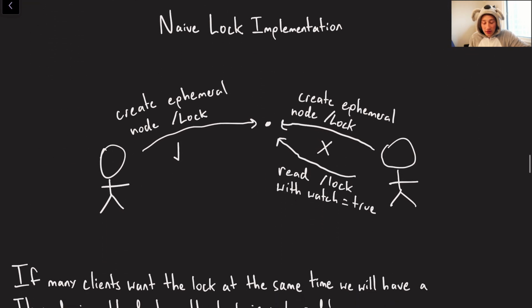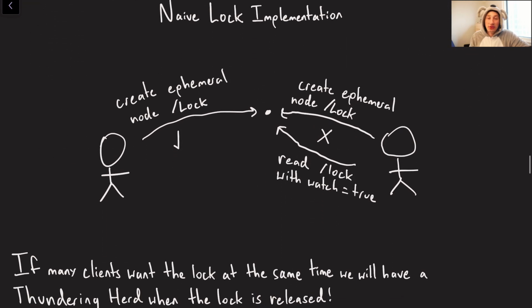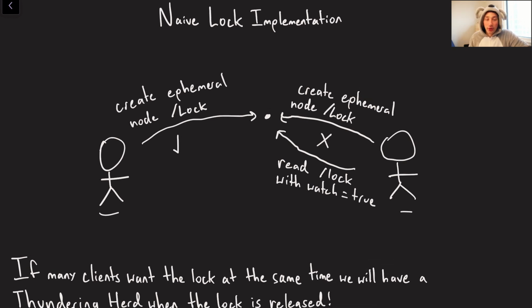All right, moving on. We're going to talk about establishing locks with ZooKeeper. The first thing we're going to do is talk about how you would do locking naively in ZooKeeper, because that one's pretty easy for the most part. Basically, imagine we've got two clients. They both want to grab a lock. Well, since all writes in ZooKeeper are ordered, it's pretty simple to just say, all right, why don't we create a node called /lock? Let's make it ephemeral so that if I go down, the lock actually gets released.